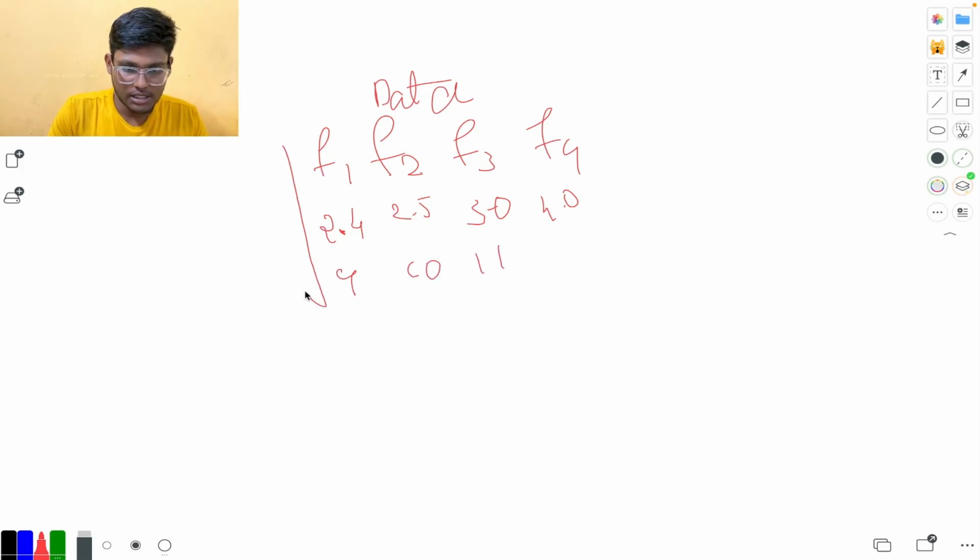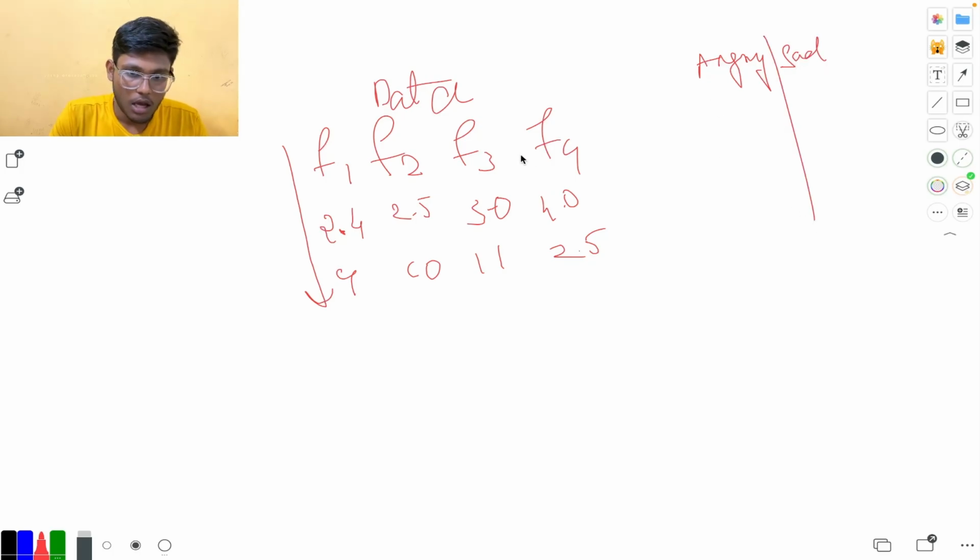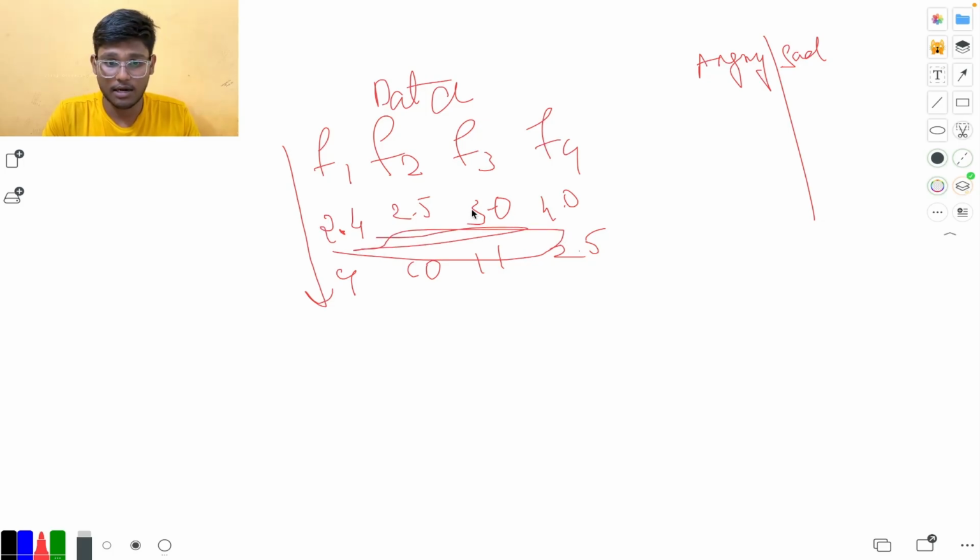So assuming these are the features and these are the labels, angry or sad. Assuming these have fixed data sets, and if this data set matches, it shows that it's angry.